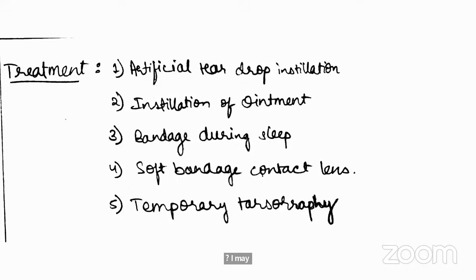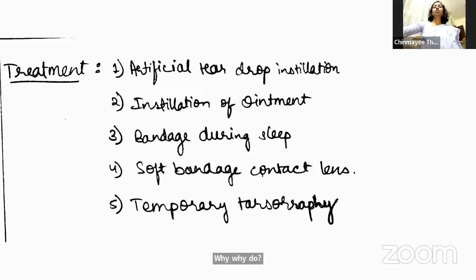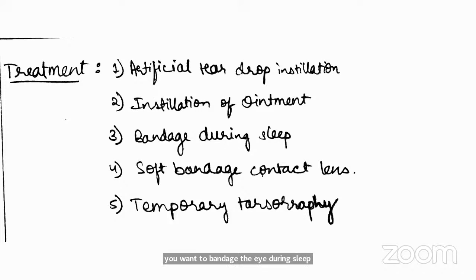Ma'am, why do you want to bandage the eye during sleep? Ma'am, during sleep, there is no voluntary control over the orbicularis oculi muscle. As a result, the eye will be continuously open, which will then lead to further drying and desiccation of the cornea. To prevent this, you can just bandage the eyes, and this will create an occlusive surface over the cornea and also spread the tear over the entire cornea as well as the conjunctiva. This automatically reduces the drying and desiccation.